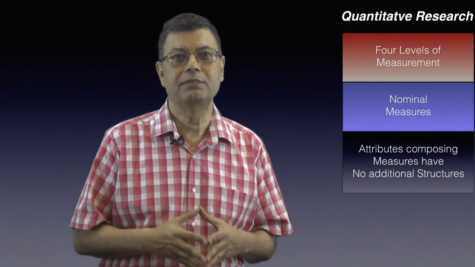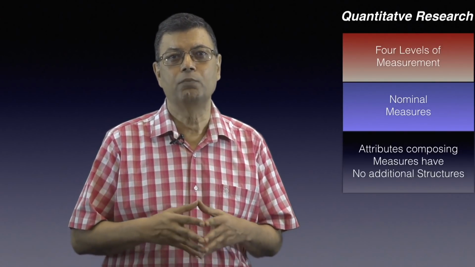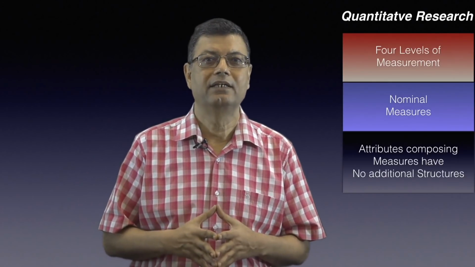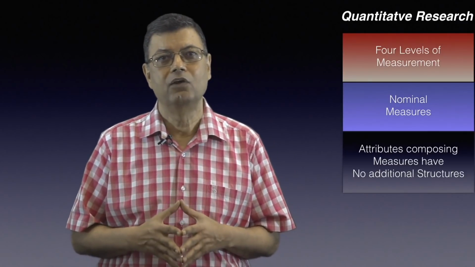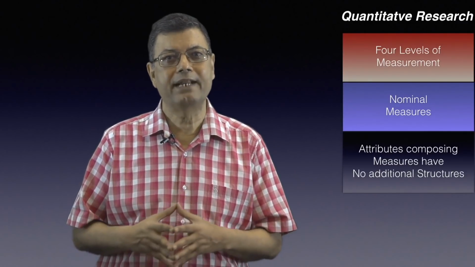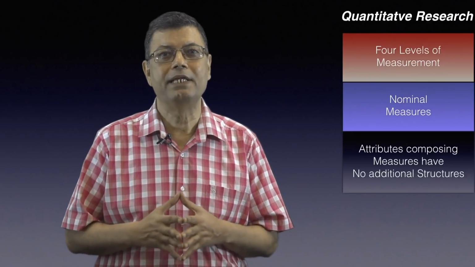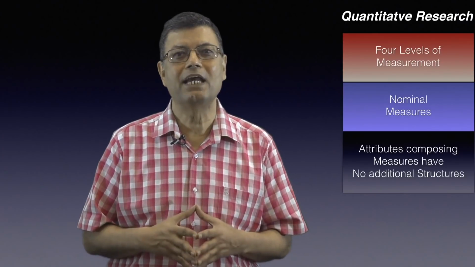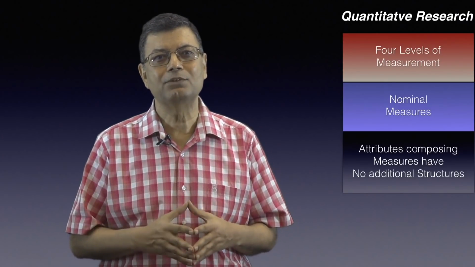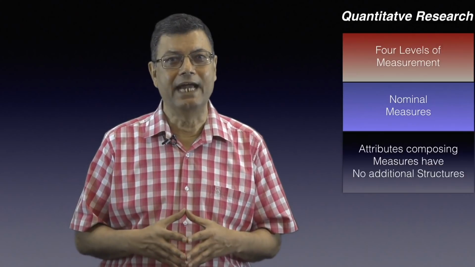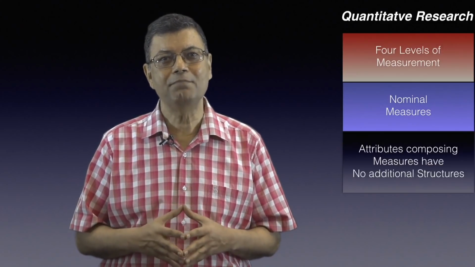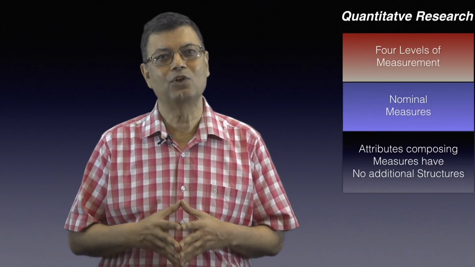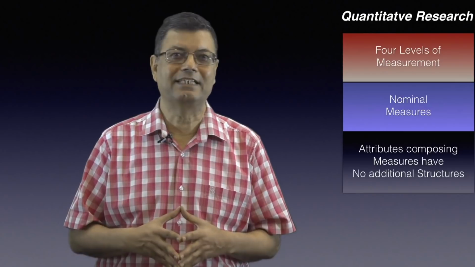And when we group our subjects or respondents according to birthplace, each group will have one common characteristic. Like those belonging to Gujarat will all have the same characteristic of the variable, namely having birthplace Gujarat, and so on. All we can say about two people in terms of a nominal variable is that they are either the same or different. Nominal measures merely offer names or labels for the characteristics they represent.